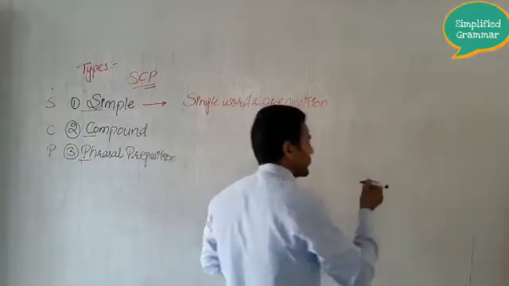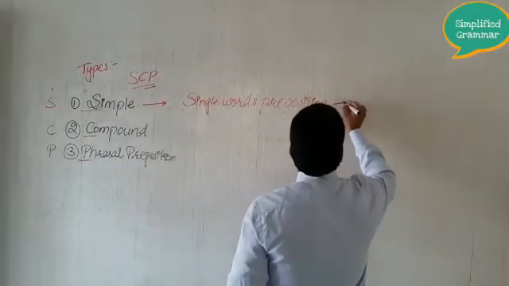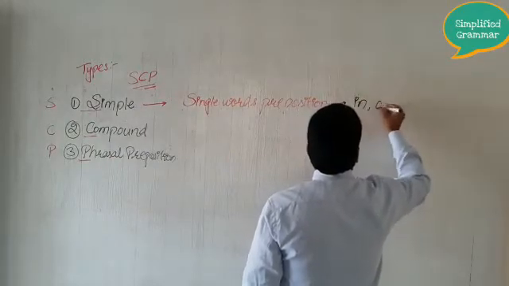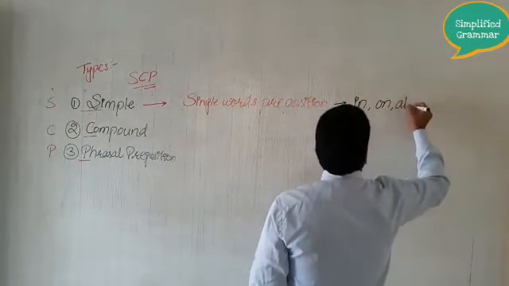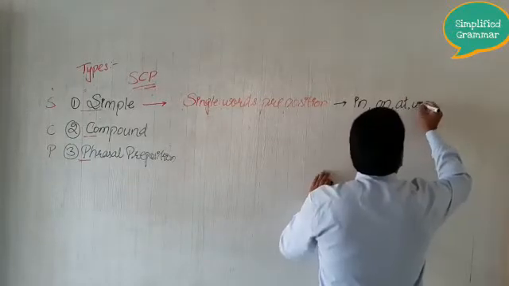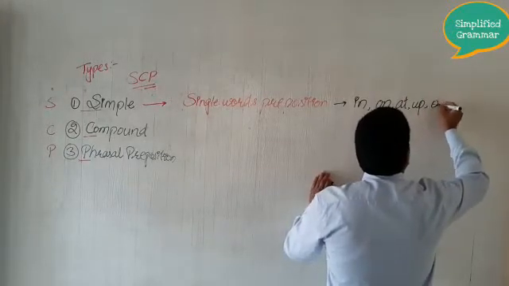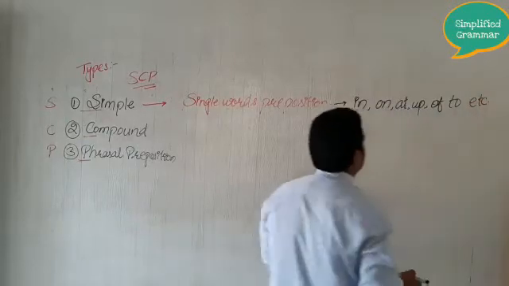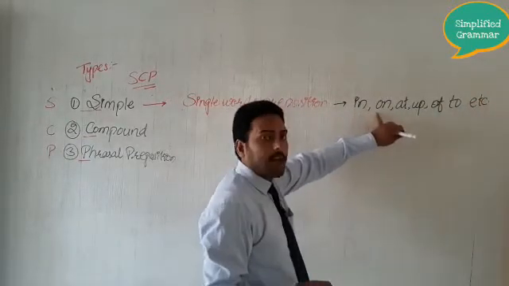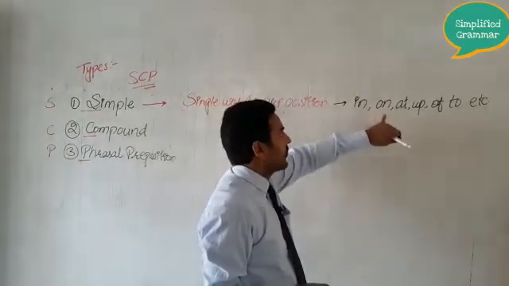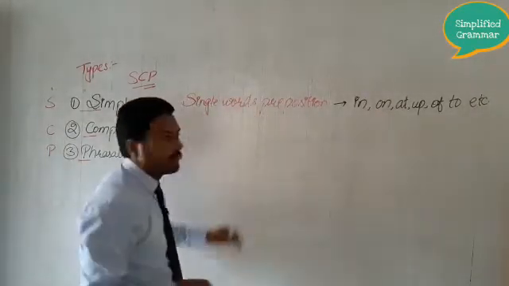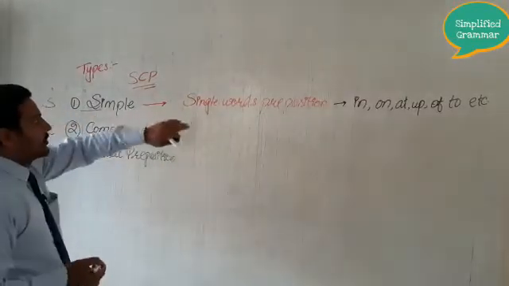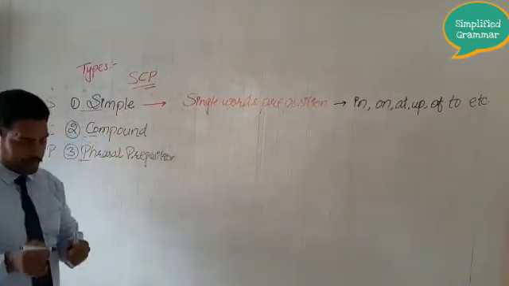What are those prepositions in single words? Like in, on, at, up, off, to, etc. These are prepositions of single words, and therefore they are known as simple prepositions.